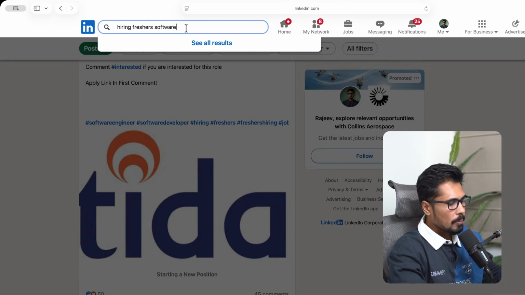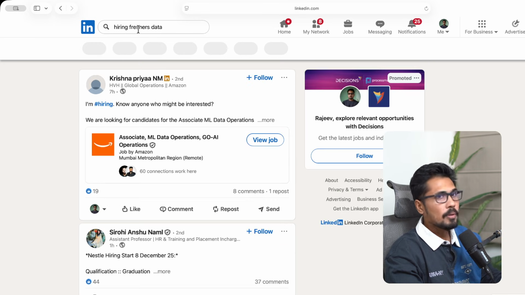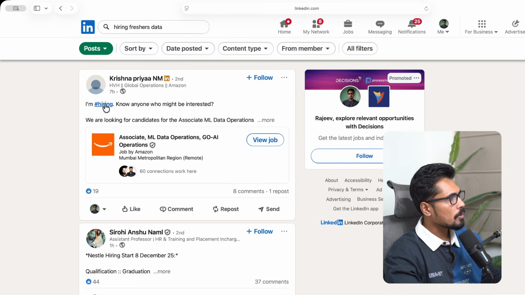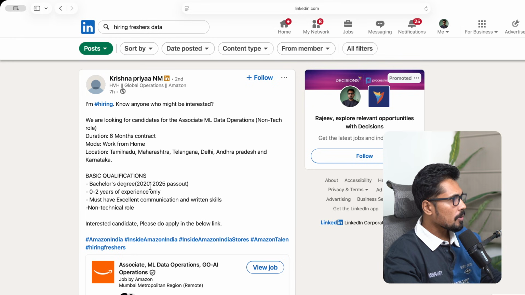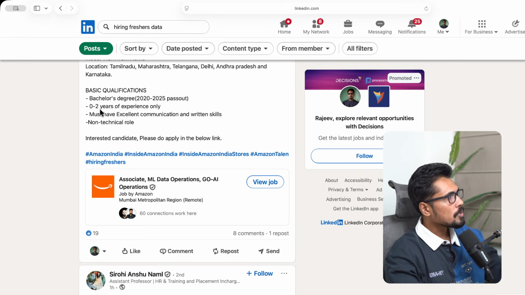Now if I want to look for jobs in the space of data or AI/ML, you can use "hiring freshers data", so that you get an opportunity here. This is the profile. You can view the job here and start applying. The past years are 2020 to 2025, and it's a fresher job, 0 to 2 years of experience.